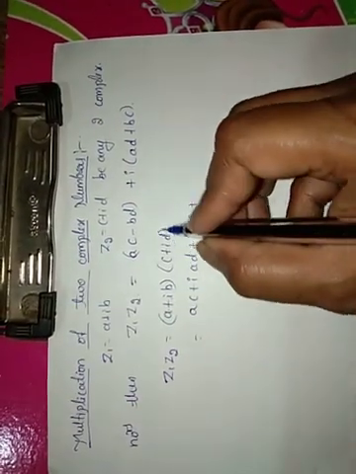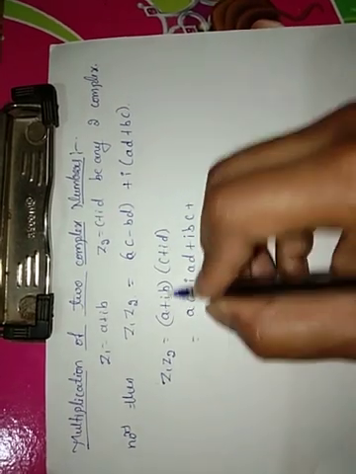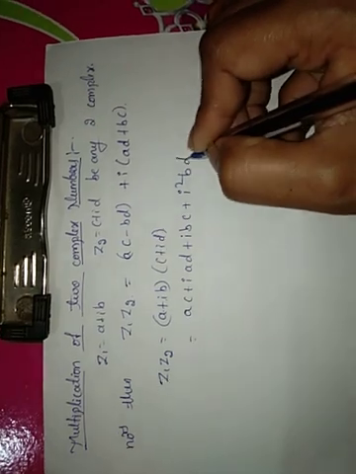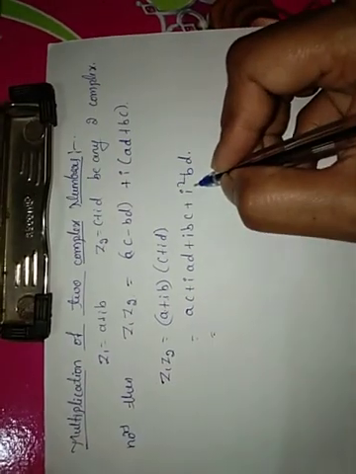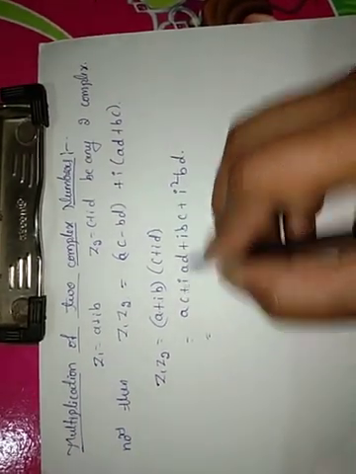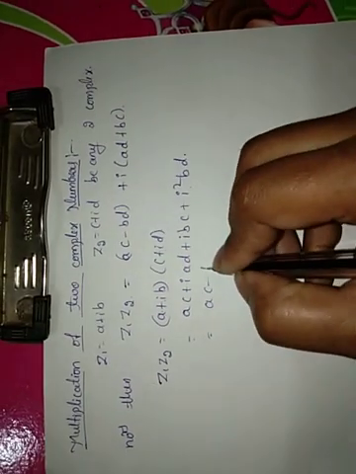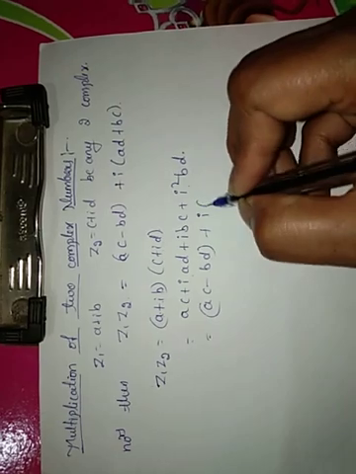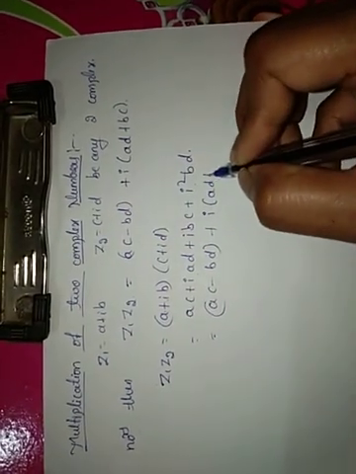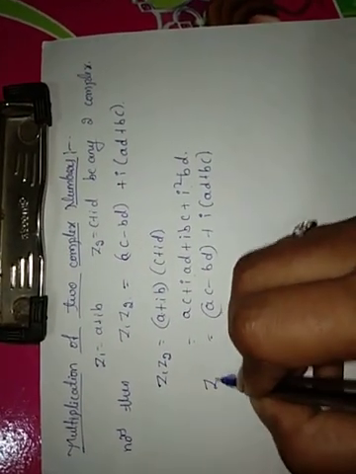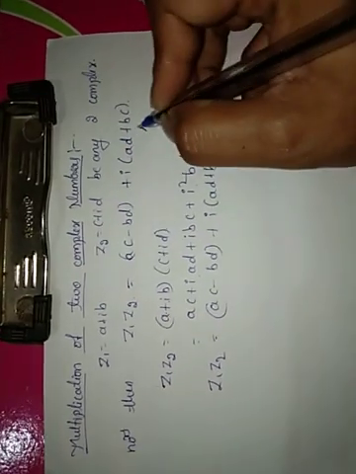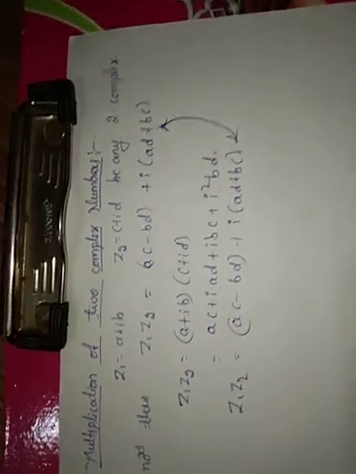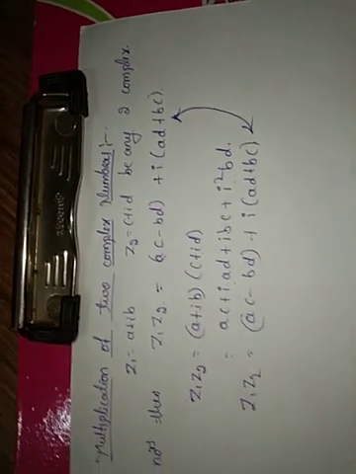Then i into b into i into d: i into i is i square, b into d. i square is nothing but minus 1, so ac minus bd. In these two terms take i as common, remaining is ad plus bc. So that is the formula of z1 into z2, the multiplication of two complex numbers.